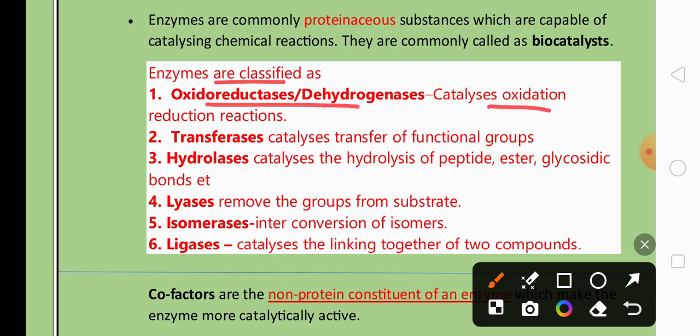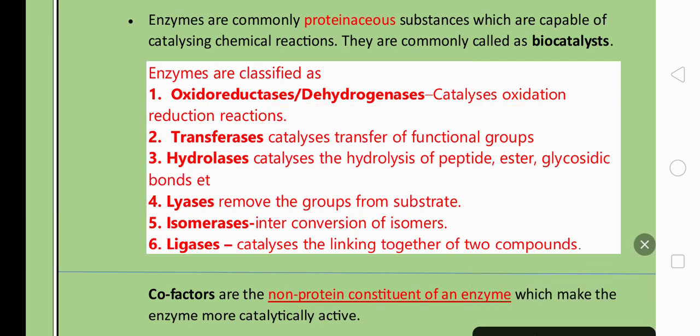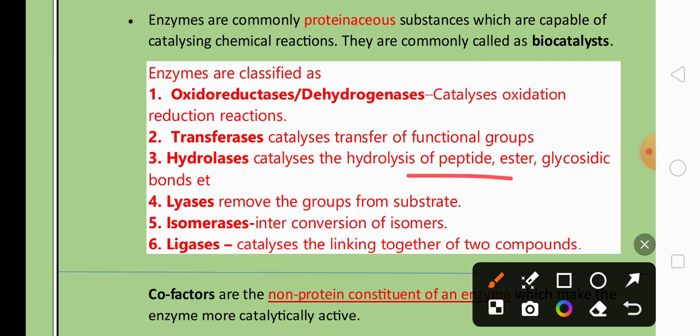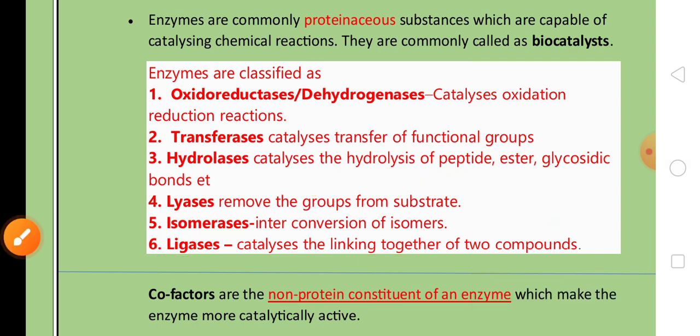Oxidoreductases catalyze oxidation-reduction reactions. Transferases catalyze the transfer of a functional group. Hydrolases catalyze the hydrolysis of different types of bonds. Lyases remove a group from the substrate. Isomerases convert one isomer into another isomer, and ligases catalyze the linking together of two compounds. So classification of enzymes is very important to the exam for 5 marks.